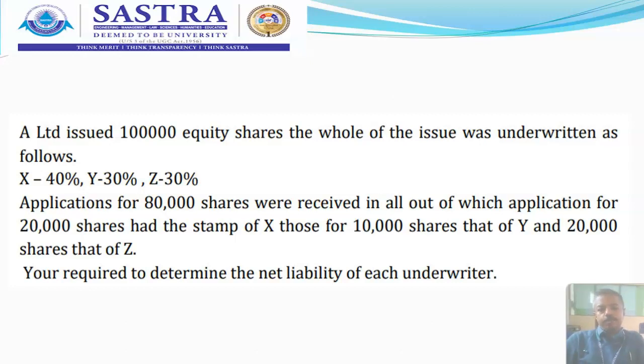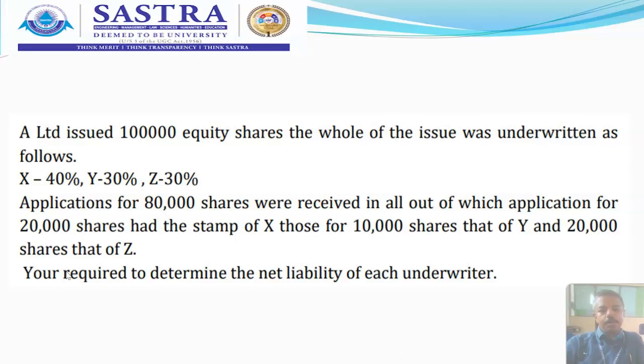Which means out of 1 lakh, 40% is 40,000. So company X gross liability is 40,000. Company Y, the gross liability is 30%, that means 30,000. Company Z, gross liability is another 30,000, that is 30%, you will get same 30,000.